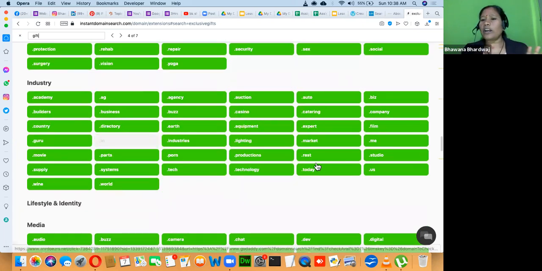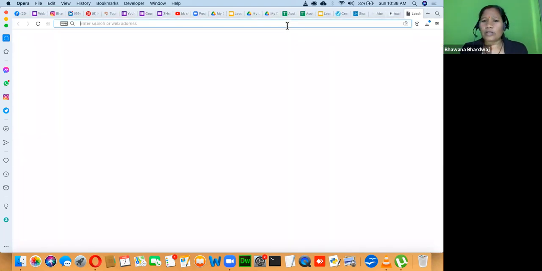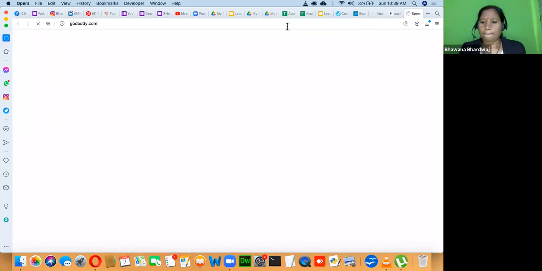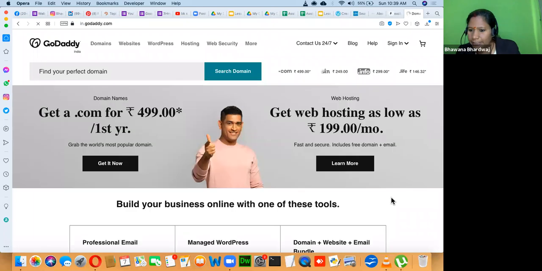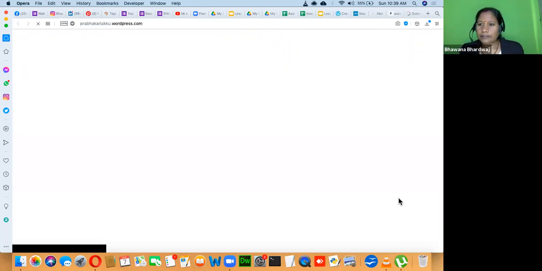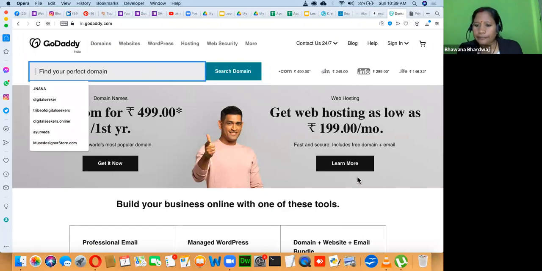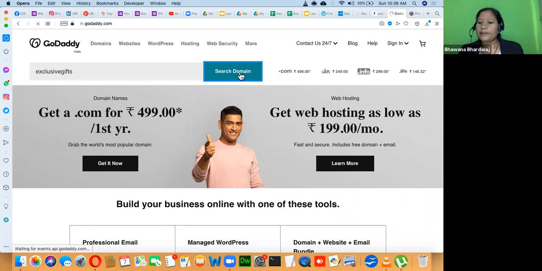So now you have got the idea. If you have to buy a domain name, you can simply go to any platform, for example GoDaddy. Ananya has also already started, that's wonderful, Ananya, we will look into that. So here you can search for unique gift. You can search the domain here.